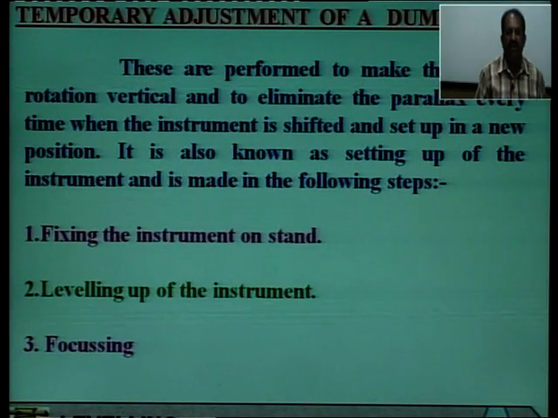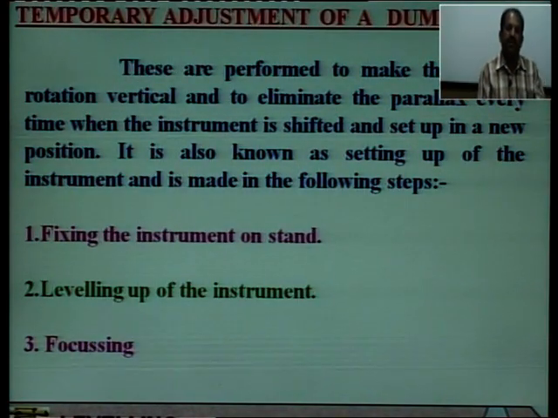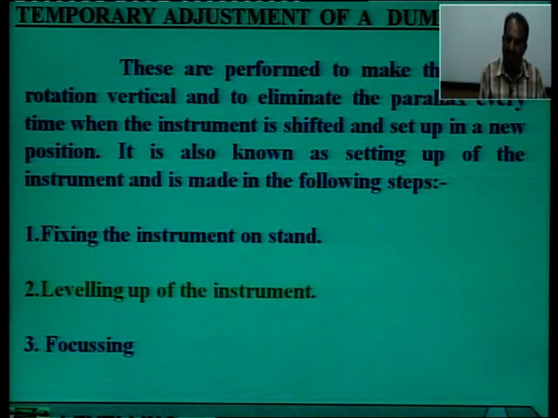It has two types of adjustment. One is temporary adjustment, which is done at every setup of the level, and another is permanent adjustment, which is done by a skilled person. When we become skilled, then we can do that permanent adjustment, but temporary adjustment is made after every setup of the level.